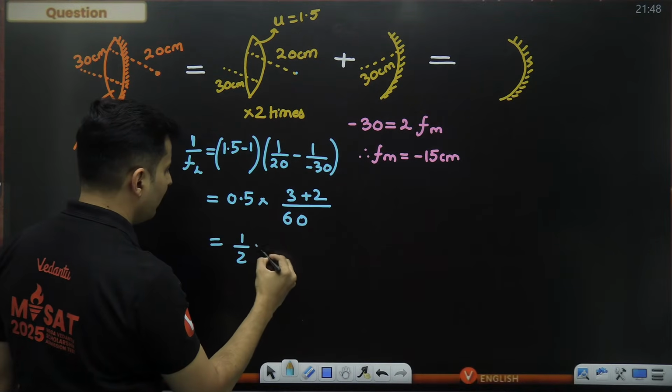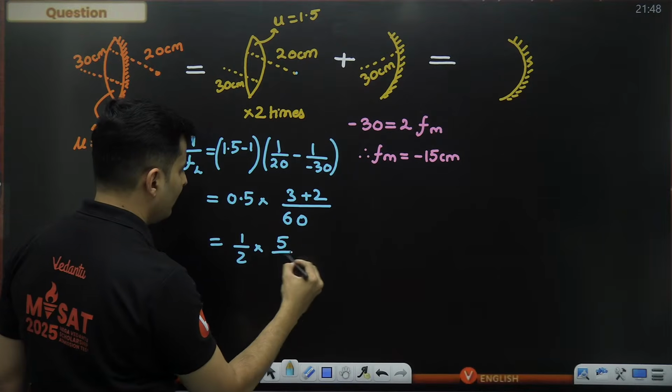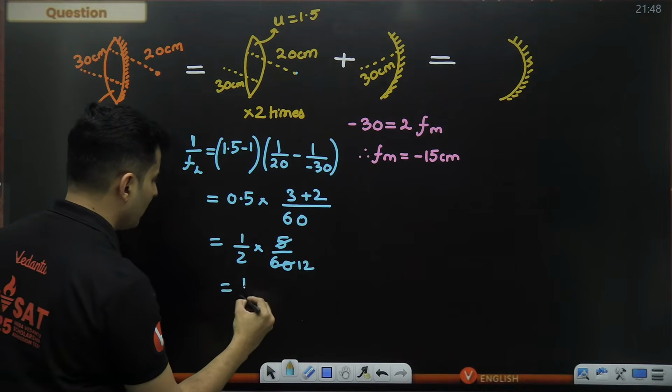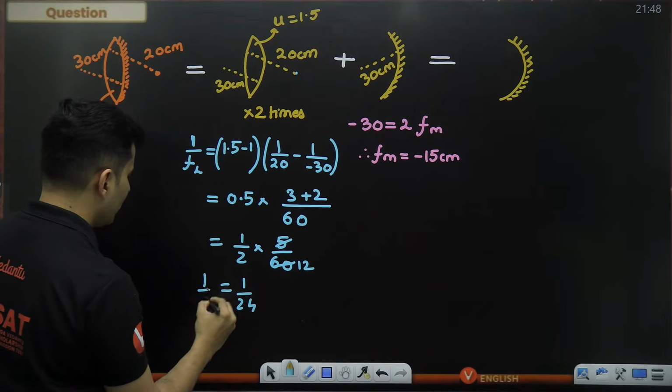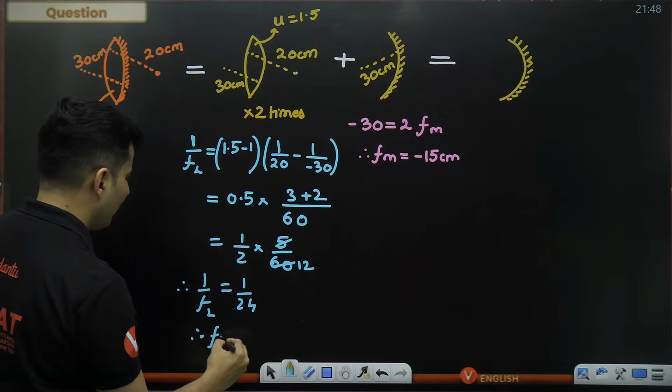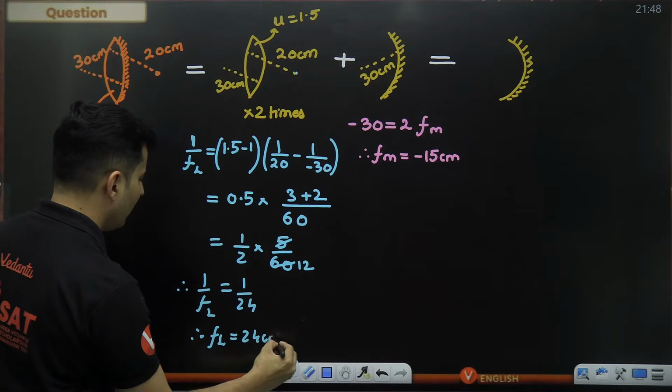0.5 is nothing but half, multiplied by this is 5 divided by 60. 5 goes with 60 12 times. So this will be nothing but 1 by 24, is 1 by FL. Okay, FL will be 24 centimeters.